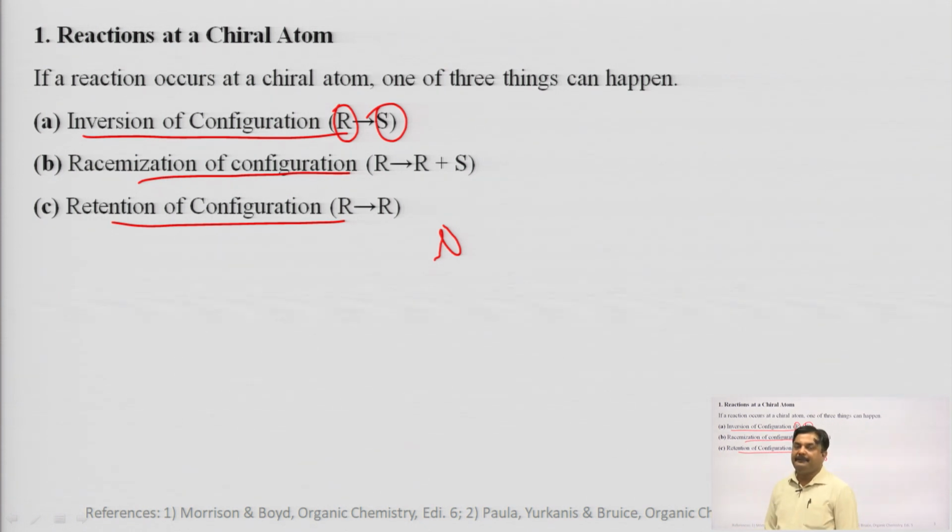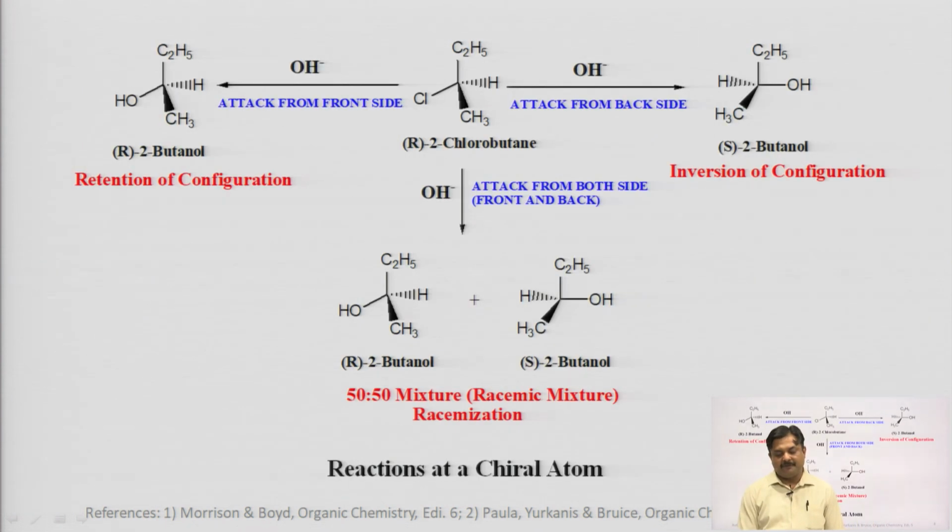Again repeating: in inversion of configuration, a substrate molecule having, suppose, R configuration gives a product with S configuration at the end of the reaction. In racemization, a pure enantiomer is converted into the racemic modification, and retention of configuration means the product and the substrate have the same configuration. How these things happen, we will see one by one.